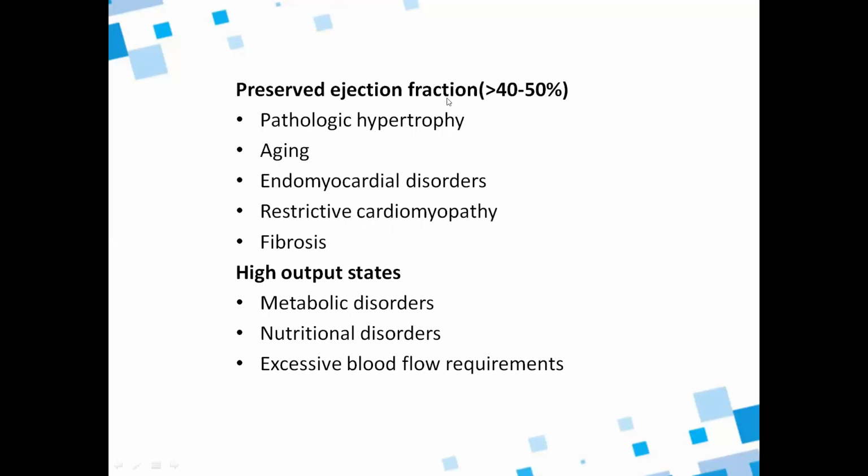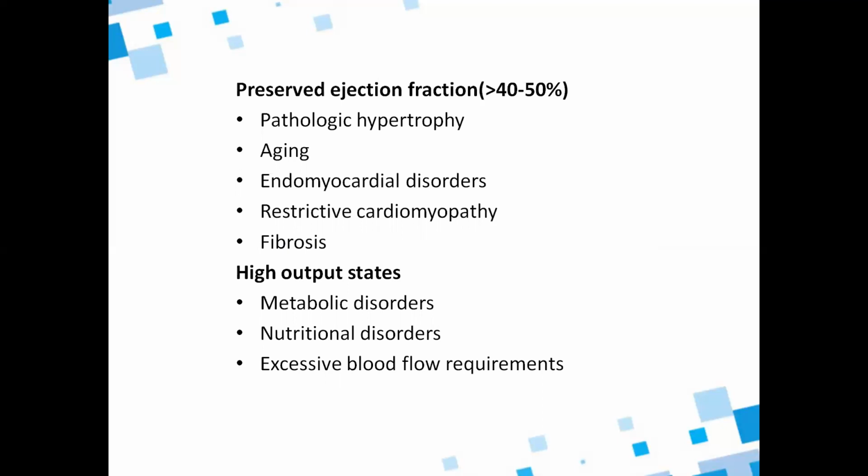And coming to preserved ejection fraction: pathological hypertrophy of the cardiac cells, the cardiac myocytes, and aging, old age, any endomyocardial disorders, restrictive cardiomyopathy, and fibrosis. And other states, these are high output states, meaning the body is requiring more metabolic demand of the blood supply, so the heart is unable to meet the demand of the body.